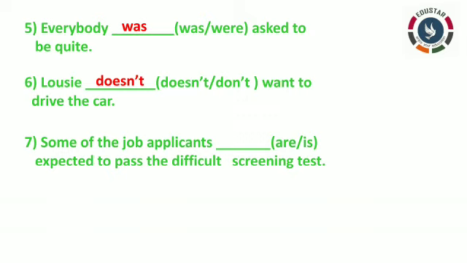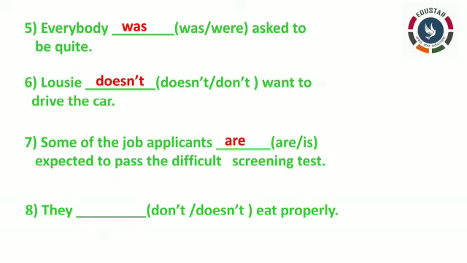Some of the job applicants dash, in the bracket is or are, expected to pass the difficult screening test. Some of the job applicants they have given. Some itself means more than one, so you are using a plural form of verb. Now let's move on to the next one. They dash, don't or doesn't, eat properly. What is the answer here? They comes under third person plural, so you have to use don't. Okay, so here our question section ends.